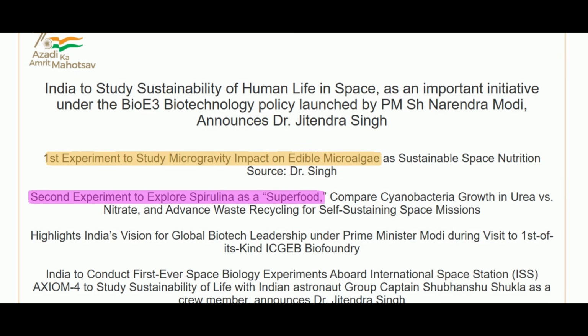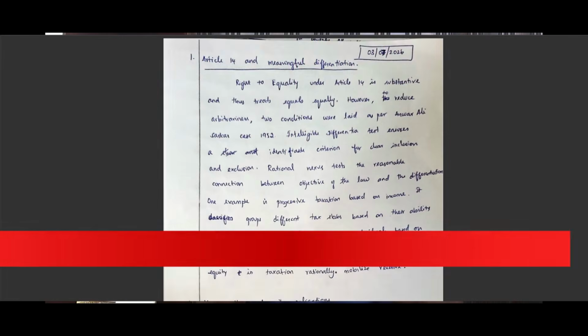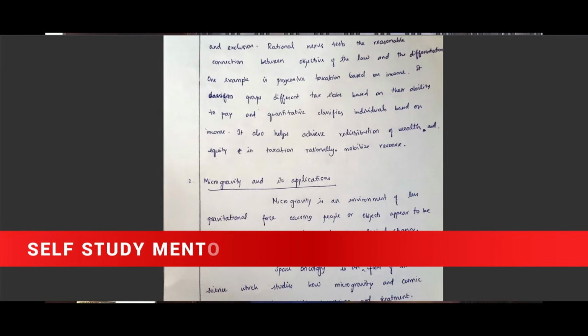So how do I get to know about all of that? I just take cues from today's newspaper. I understand that there is a topic called microgravity research. Now I search about it on Google. And the best source to search, which is more relevant for UPSC, is simply the PIB website. When I do this PIB search, I come across all these articles. My duty now as an aspirant is to go through these articles, find out, with my experience and understanding of how UPSC has been asking questions in previous years, and make relevant content out of that, have a separate GS3 notebook, and keep the content over there.